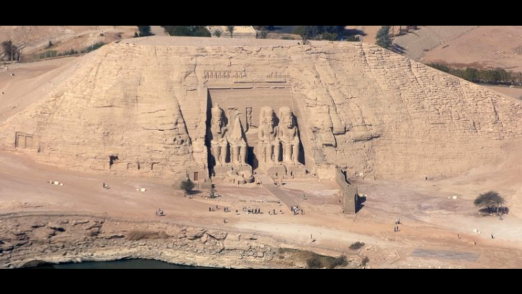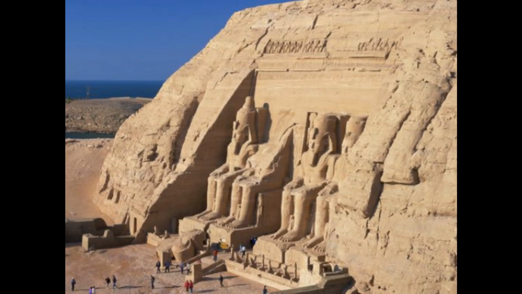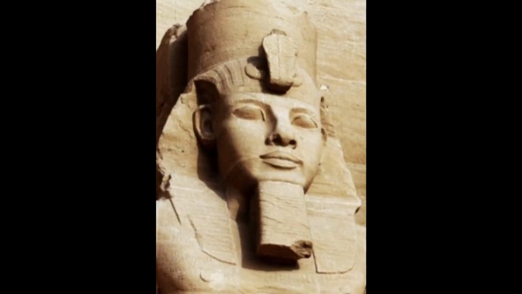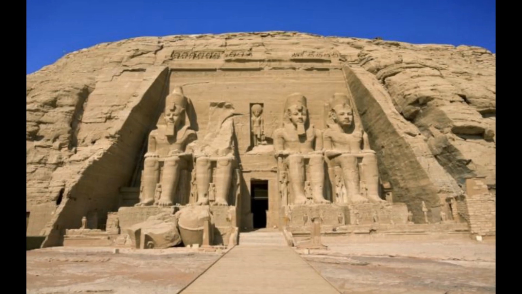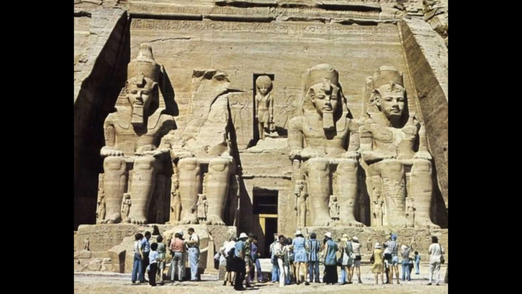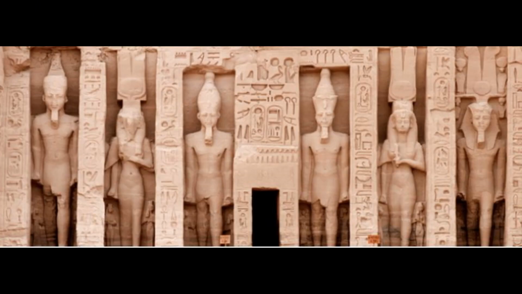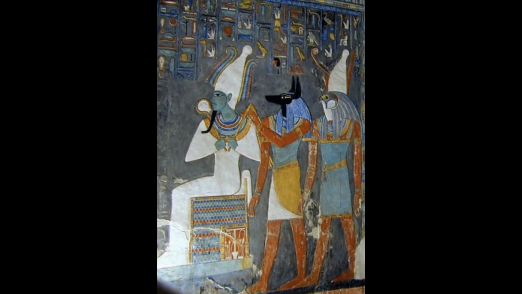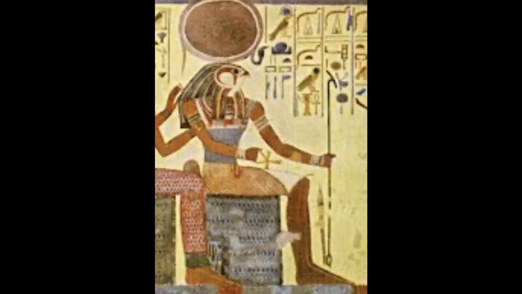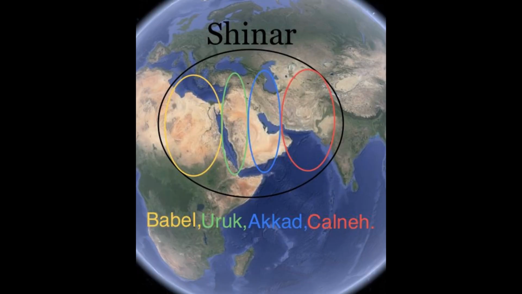Abu Simbel borders South Egypt along the Nile. It's a temple that's carved into the mountain and depicts Ramses II sitting among 3 men, a giant statue memorial at the entrance, mimicked inside on a smaller scale. Egyptologists claim it's his attempt to be seated among the gods. But are the gods of different races? Is this the 4 leaders of Shinar, or is this the gods?